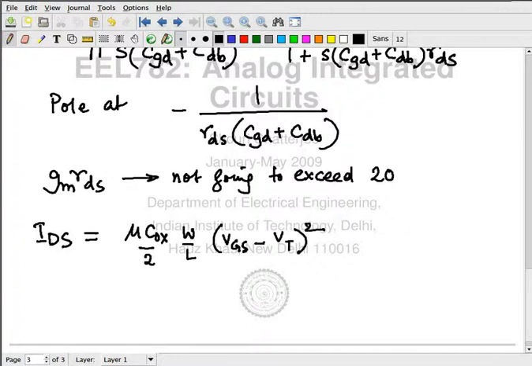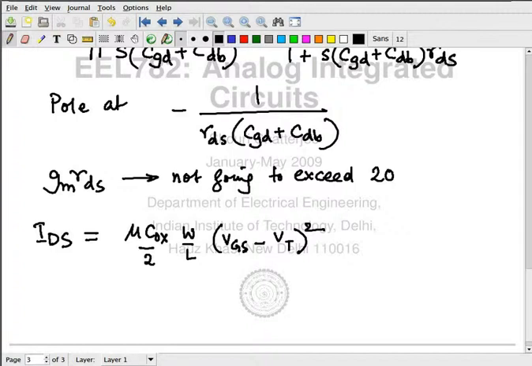So this is something like, I'm calling this a tentative equation for a MOSFET. This works only under conditions of strong inversion and saturation. What is strong inversion? This we did talk about. 6 kT by Q above VT. VGS is VT plus more than 6 kT by Q. So VGS minus VT is going to be at least 150 millivolts, if not more. Alright, so that is strong inversion.